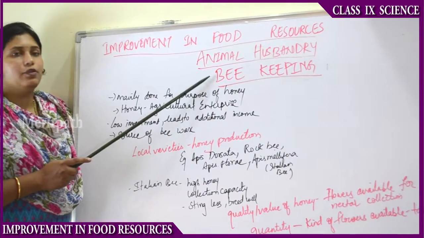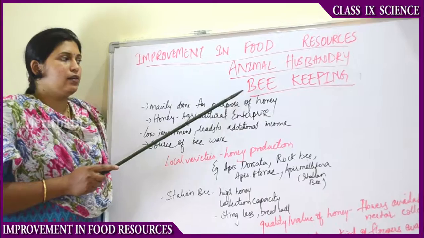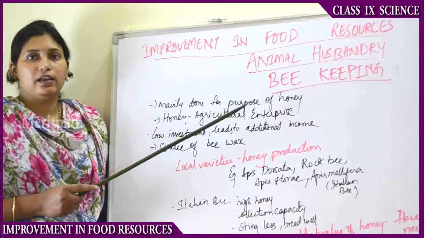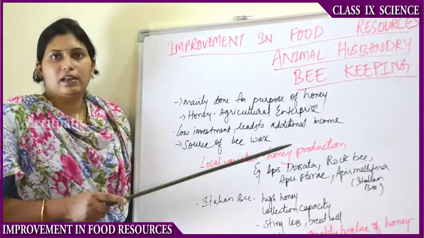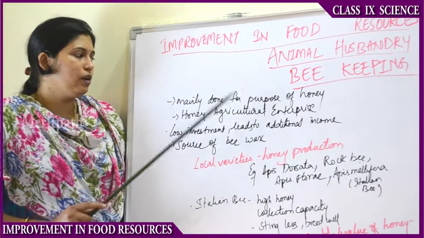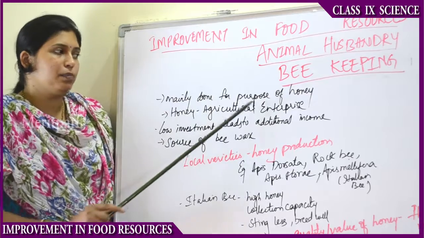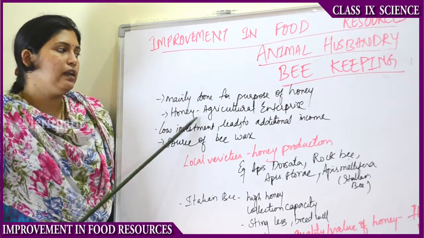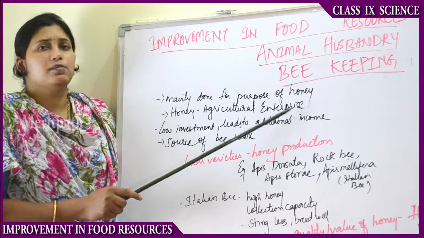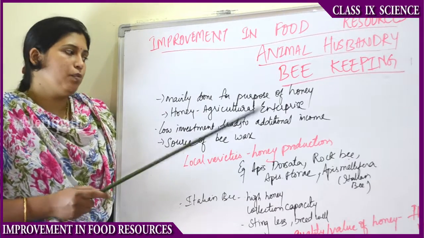So the last animal farming method is beekeeping. Beekeeping is nothing but rearing the honey bee, usually for the purpose of honey. And honey is a great agricultural enterprise. It provides a great income to the farmers.